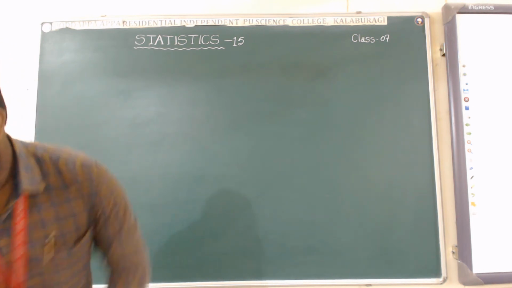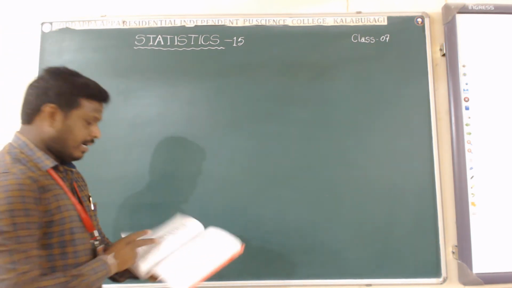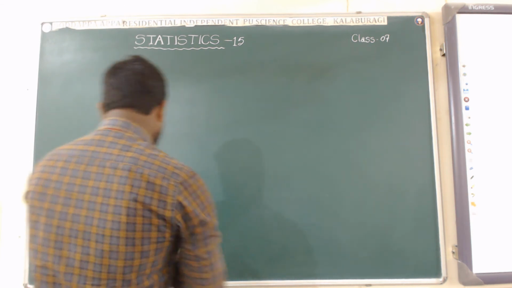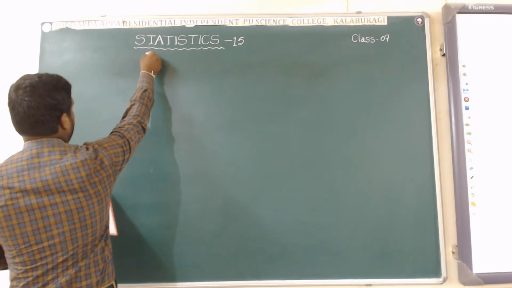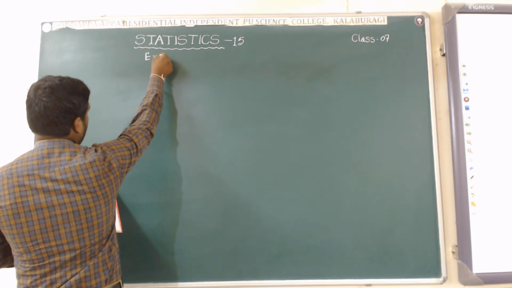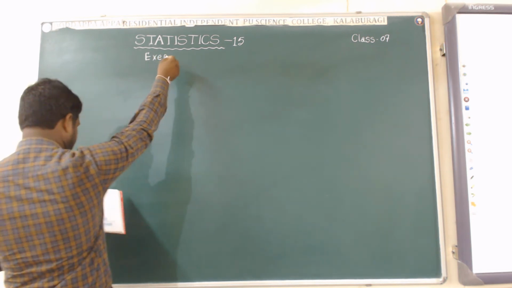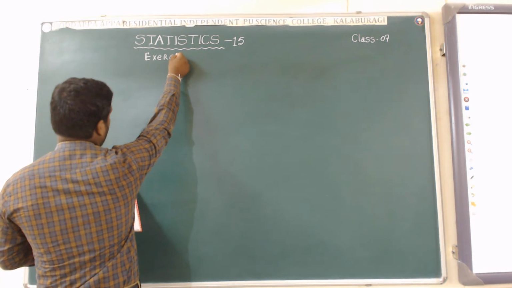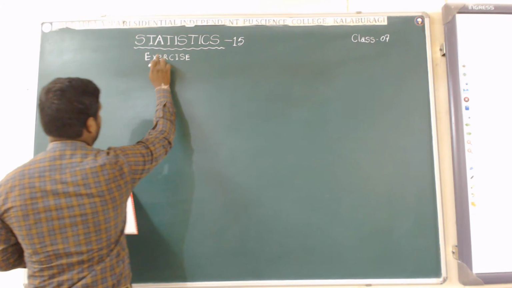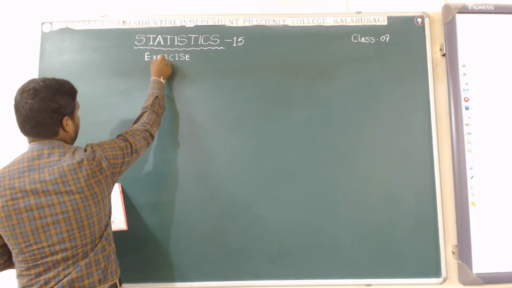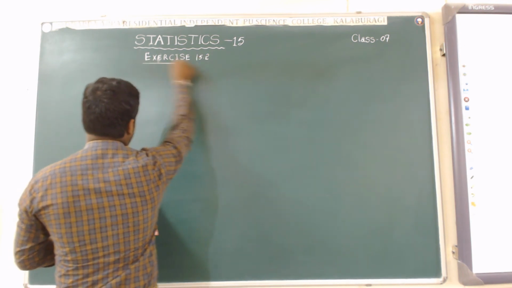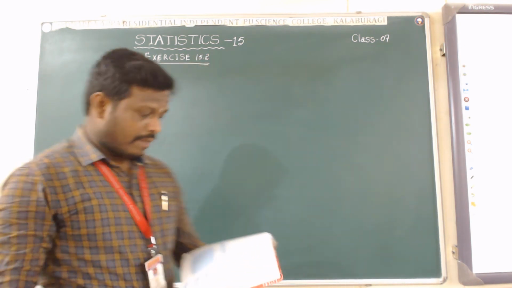Exercise number 15.2. Yes, in this I will explain.